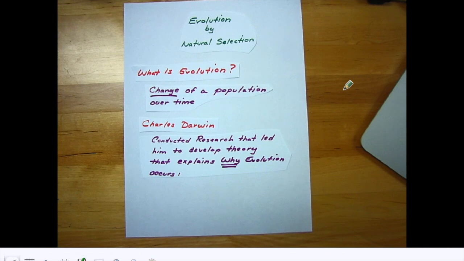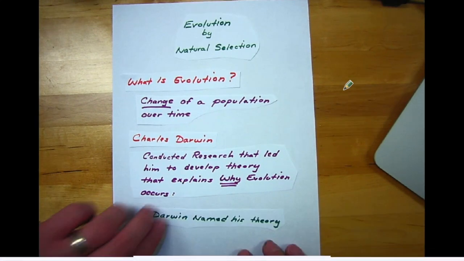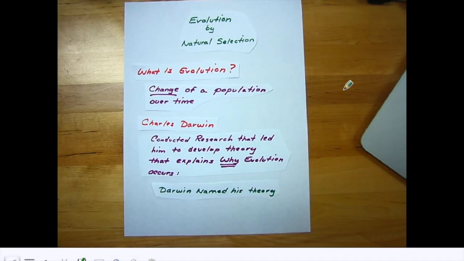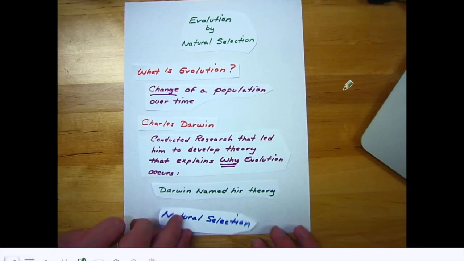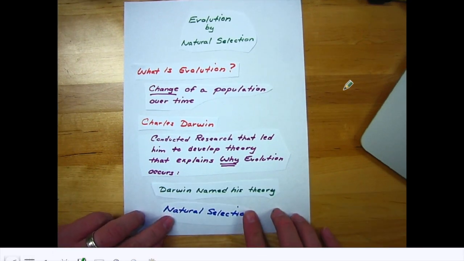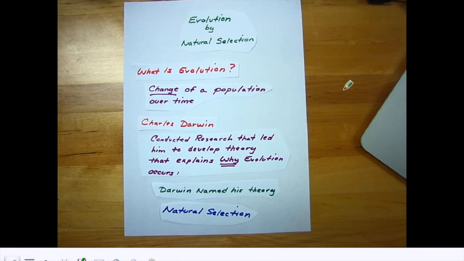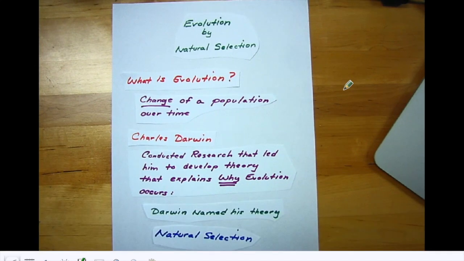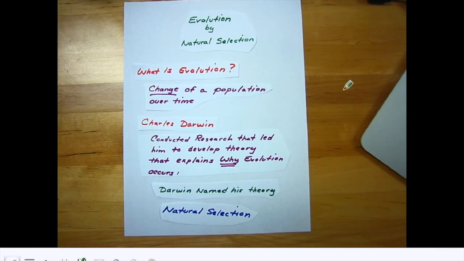Okay, Darwin named his theory natural selection. And so what we want to do for the rest of the video is talk about what natural selection is and how natural selection changes a population over time. Or in other words, how does evolution occur because of natural selection?